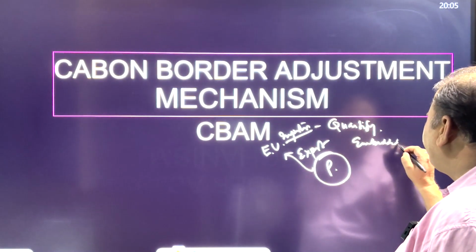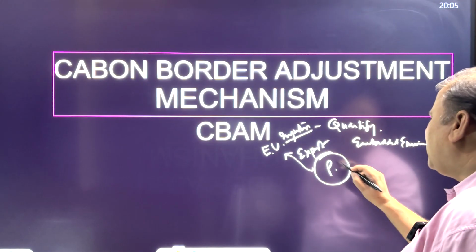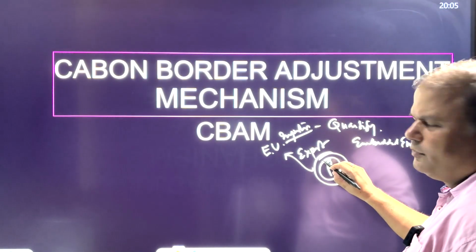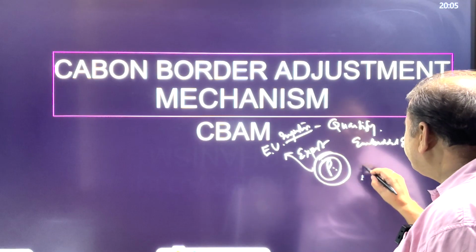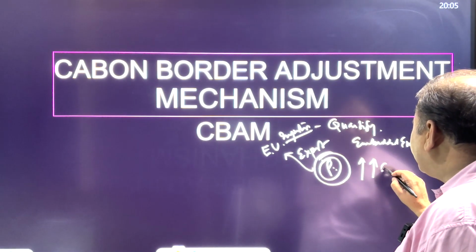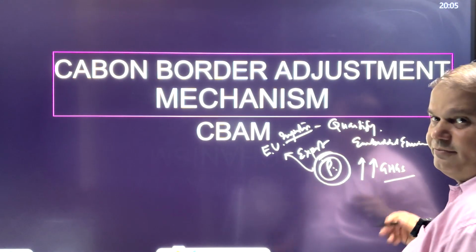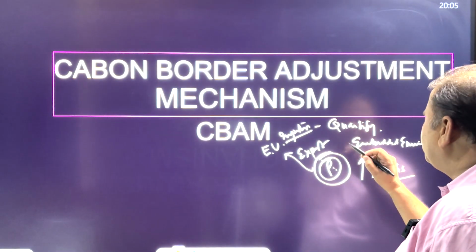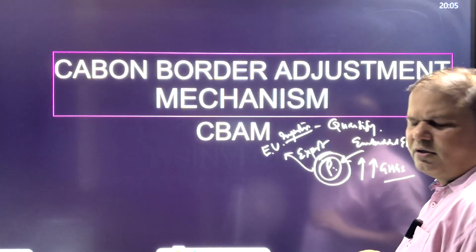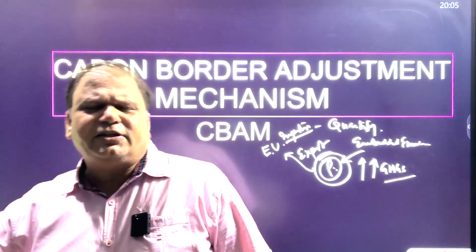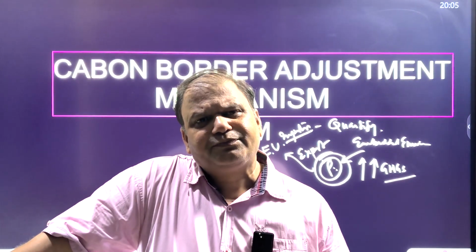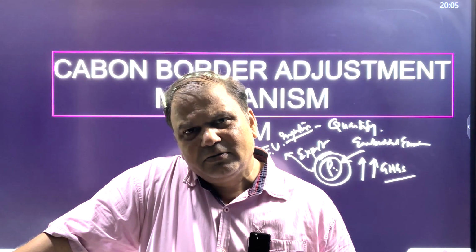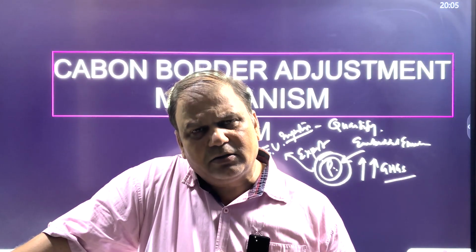Embedded emission means that if I made this product in India, what amount of greenhouse gases were emitted directly first, and second, what is the indirect emission, which is also called the embedded emission. Embedded emission means that in making this product I took power from a thermal plant, and a thermal plant is known for greenhouse gas emission on a large scale.